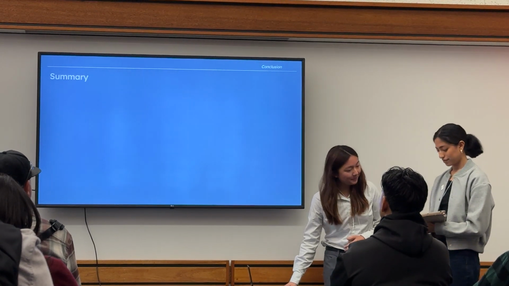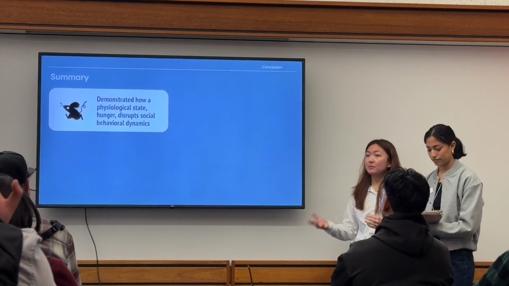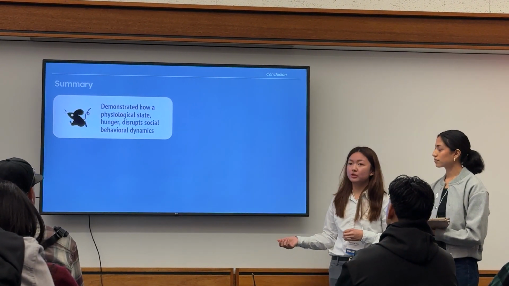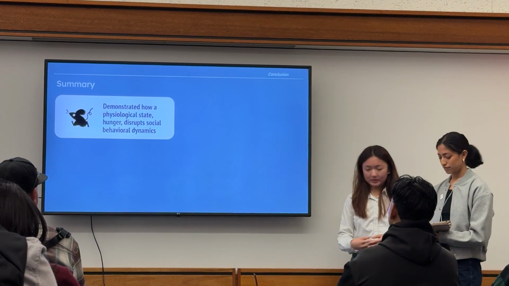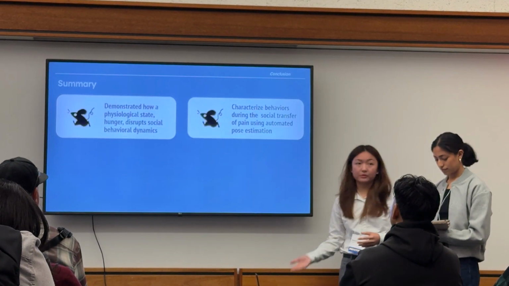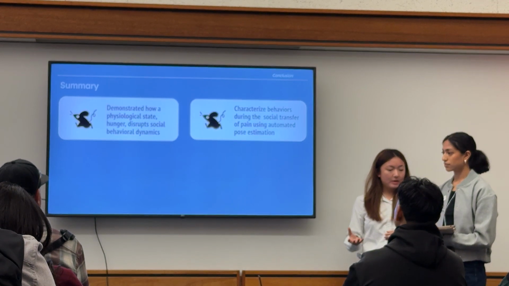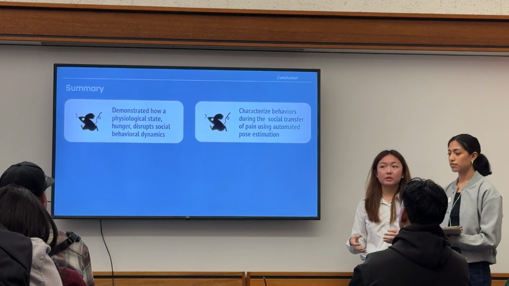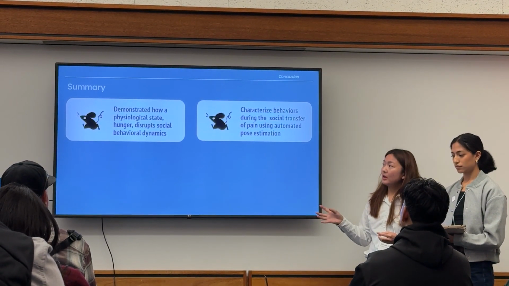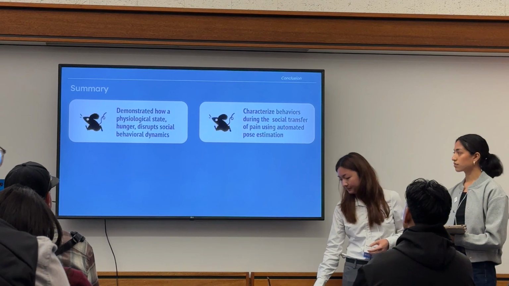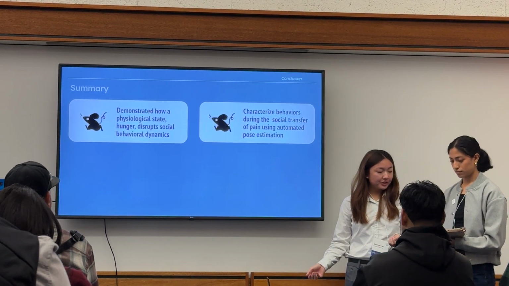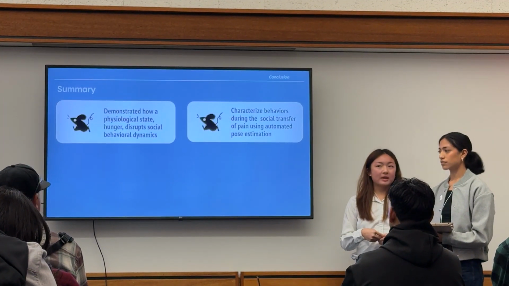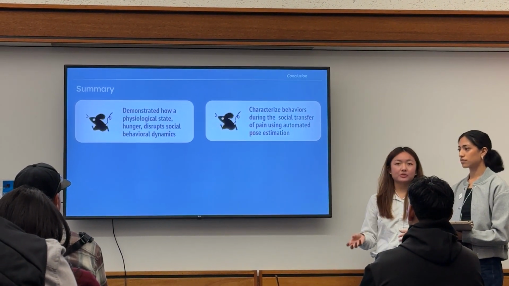So, in summary, we set out to explore how animals prioritize competing needs, particularly the physiological drive of hunger and the psychological state of empathy. We used pose estimation data extracted from SLEAP in order to visualize and quantify the behavioral changes that occur during the social transfer of pain. This allowed us to move beyond qualitative observations and really quantify the changes happening between the two groups. We found that food deprivation significantly changed the behavior of the bystander mice, suggesting that hunger may override empathy-like responses in mice through these discrete changes.